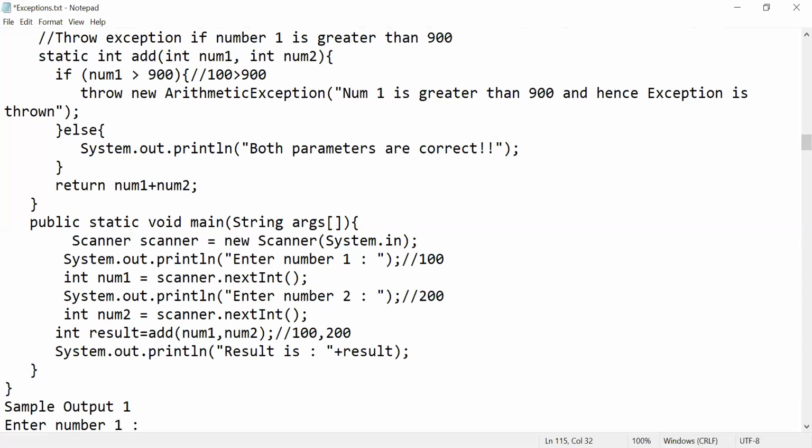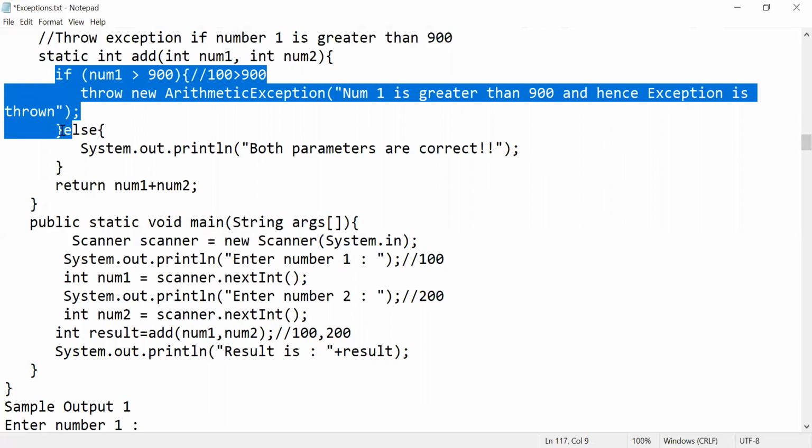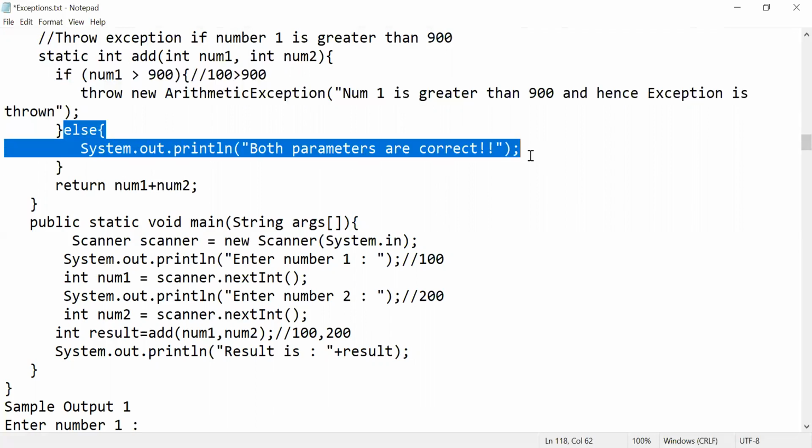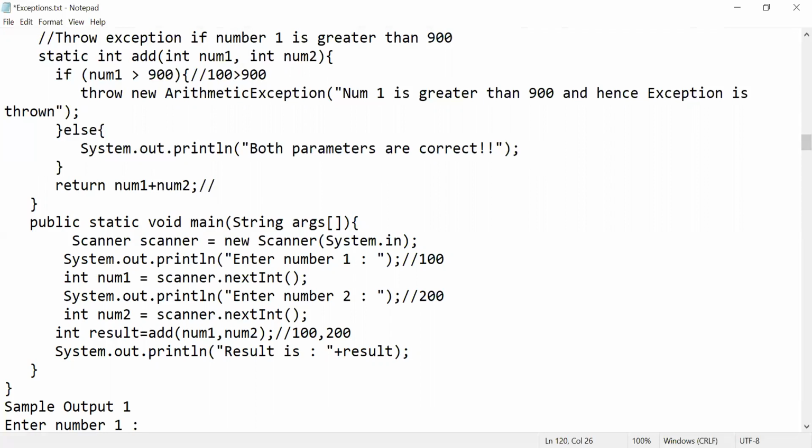It throws an exception if number 1 is greater than 900. Here the condition is false, right? So where is it going? It is going to the else block. What is in the else block? Both parameters are correct. Now what am I returning back? Nothing but 100 plus 200. I am returning back 300. So what will it print? It will print 300.